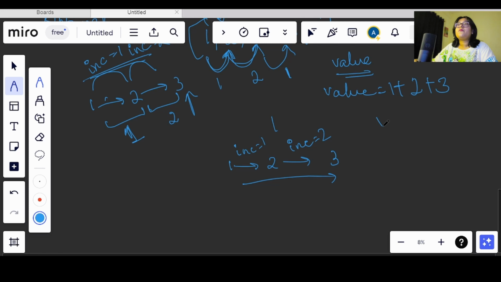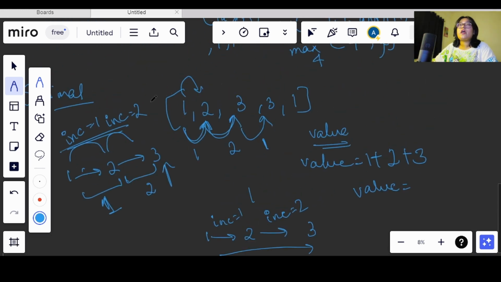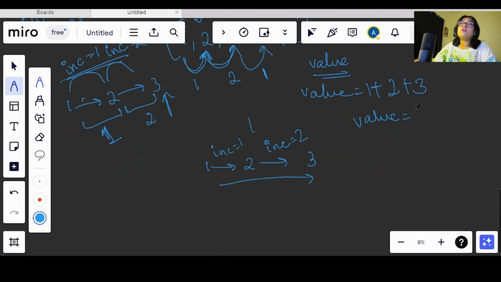So let's say we initialize this value with the length of the rating, that is we have 5 children here, so minimum 5 candies will be there. So let's say we initialize it by 5 only. Now this child has a lesser rating than this one, therefore the person with 2 rating will get 1 candy more than the previous one. So simply what we can do here, we can do 5 plus 1, right. And when we move to 3, we will see that this child should get 2 more candies than the first one and 1 candy more than the previous one.